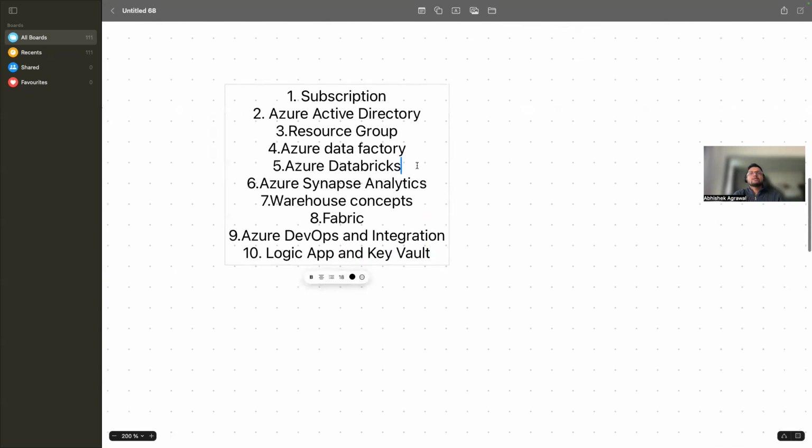In the whole syllabus, 50 to 60, maybe 65 percent will revolve around Data Factory. It's good to start with Data Factory because it is your orchestration tool, which I will describe. But this will be the overall syllabus from the syllabus point of view.